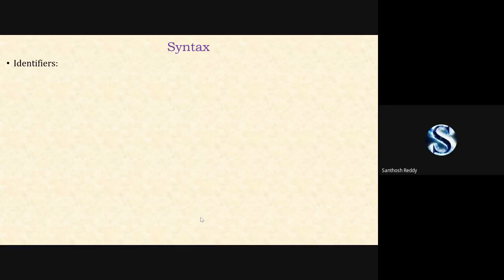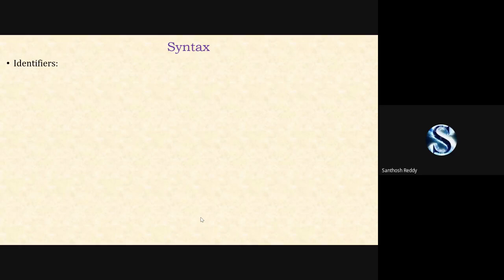Today I'm going to start with a new topic which is known as identifiers. Can anyone say what you mean by an identifier? Identifiers are nothing but the names which are given to the variables.